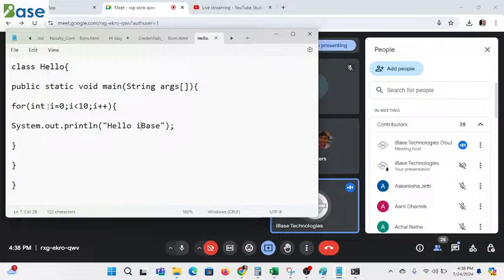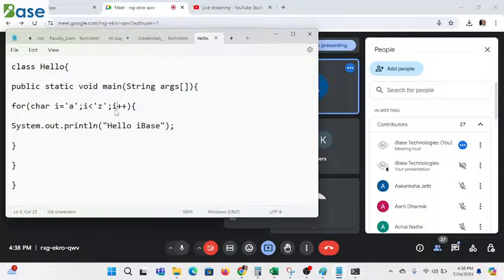Now one more question I have: char i equals single quotes A, i less than Z, i plus plus. What is the output of this program now? Sir, 25 times. Will it print 25 times, or cause a compile time error or runtime error? Is a character allowed in the for loop? Yes, sir. Yes. Everyone? Yes, guys.